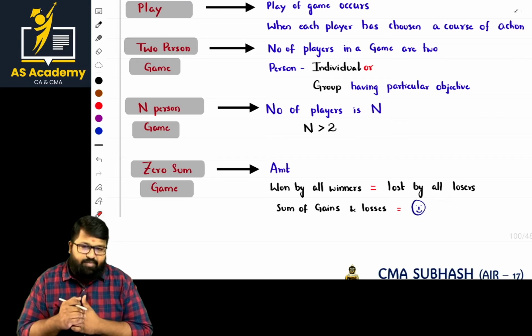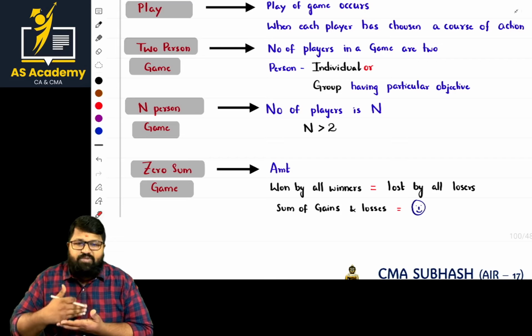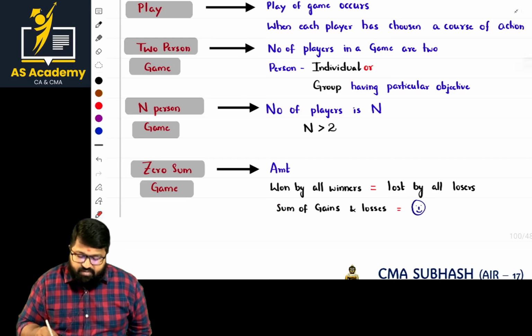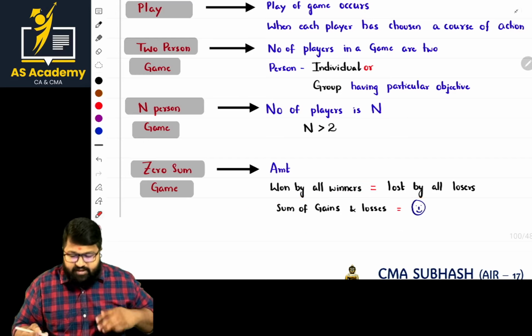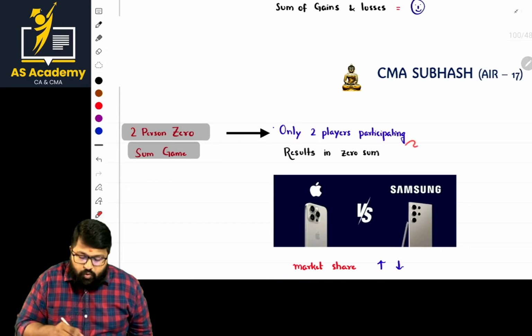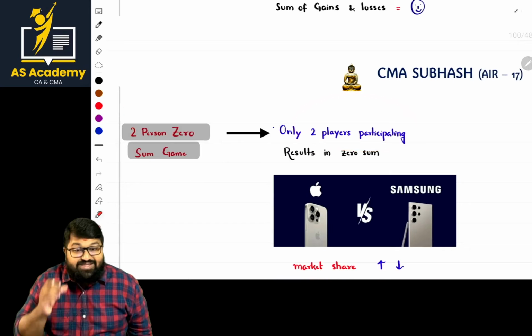Even in the case of companies, the market share I'm gaining is lost by the other competitor. Then this will be offset, that is, the sum of the gains and losses will be zero. Okay, next. Two persons, zero sum game. What is this, sir? Only two persons are participating and the resultant is zero.